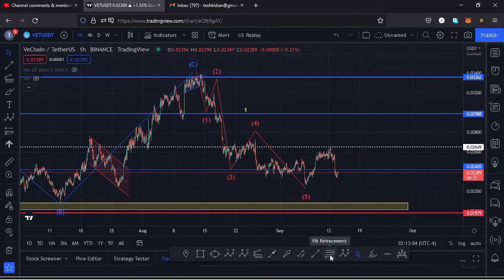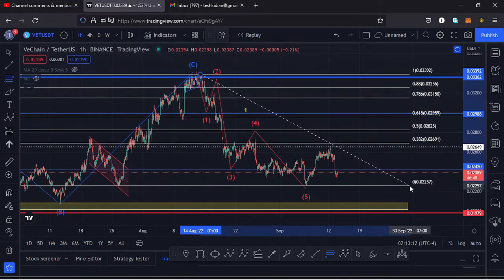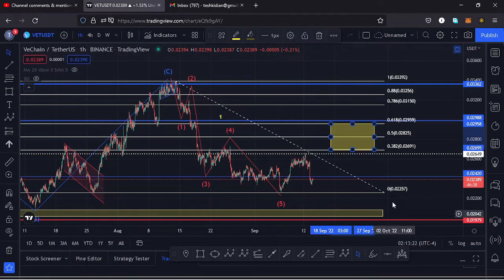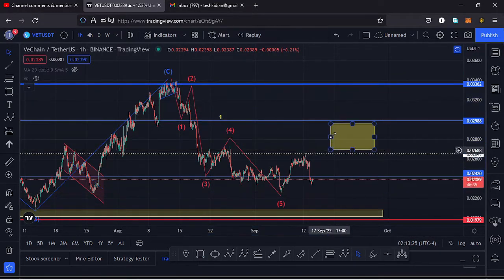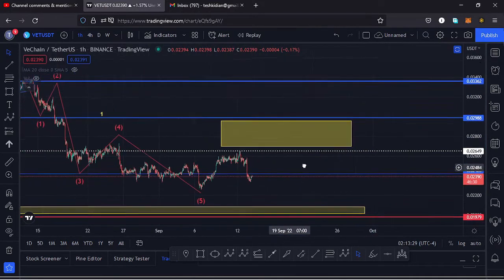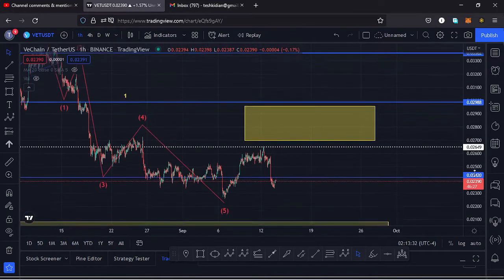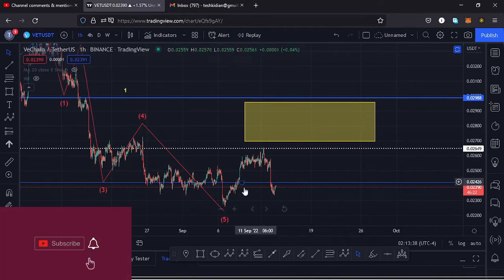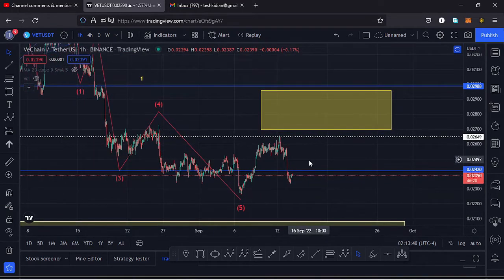And using the Fibonacci's, we can get a minimum target area for that second wave by connecting the fibs from the high of the wave 1 to the low of the wave 1. That gives me a minimum target area for that wave 2 to the upside between the fib level 0.618 and the fib level 0.382 as a minimum, and I can mark that target area here on these charts like that. That is the minimum target area for that wave 2 to the upside, and that means for us to say that we have completed the formation of a wave 2, we need to get into this yellow target area, and that gives me the key scenarios that I expect to play out on this chart.